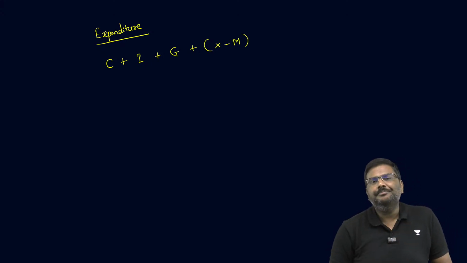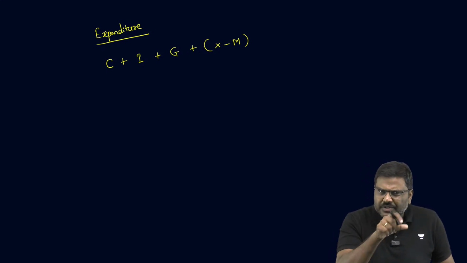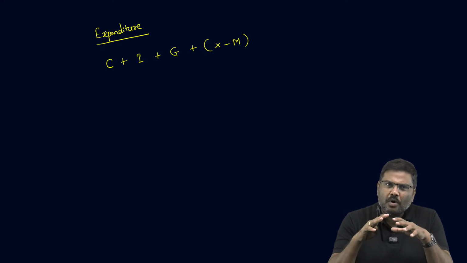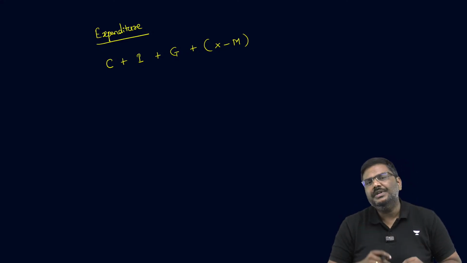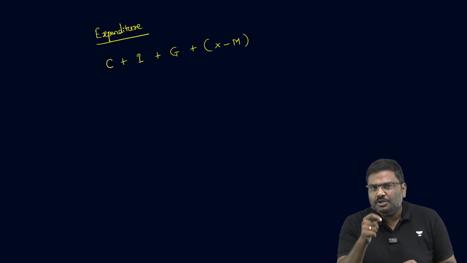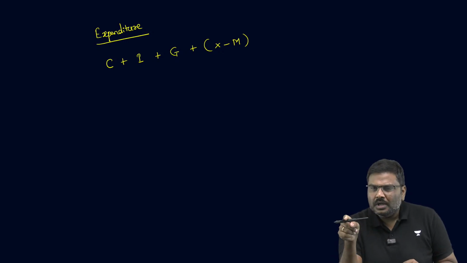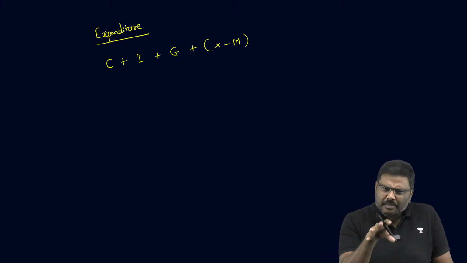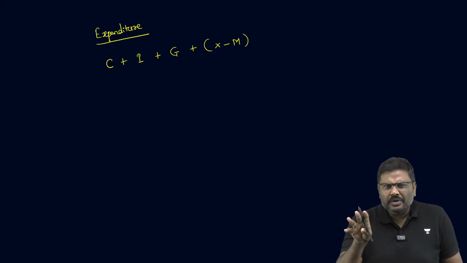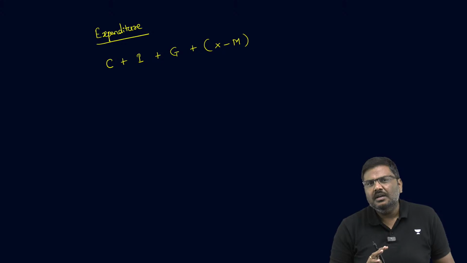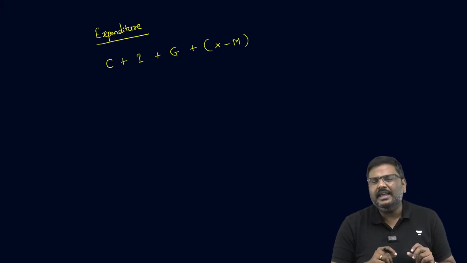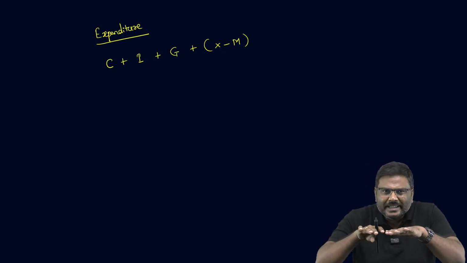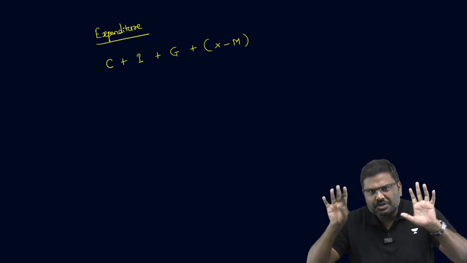Now listen to me carefully. Today is the 19th of January. Tomorrow, 20th of January, is a very important date in the context of USA. Why? Mr. Donald Trump will take oath as the 47th President of the USA. And once he becomes the President, no doubt he will announce certain policies, but the columnists are basically saying, even with the policies of Mr. Donald Trump, the international trade is not going to change by much.